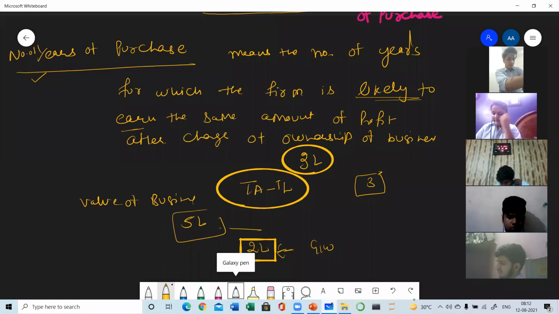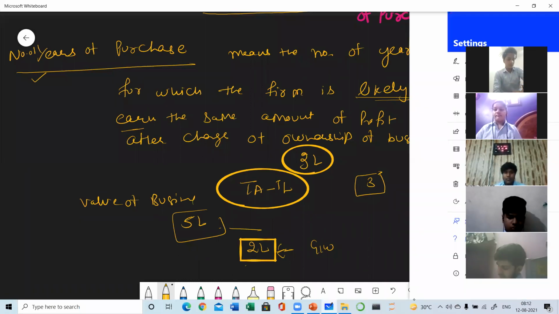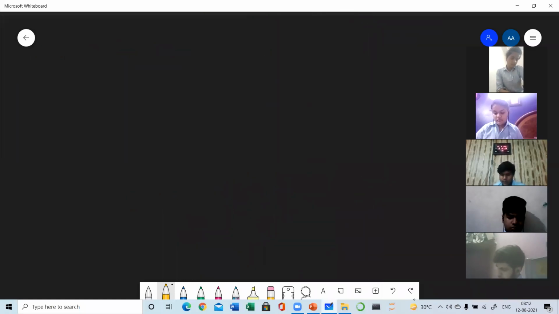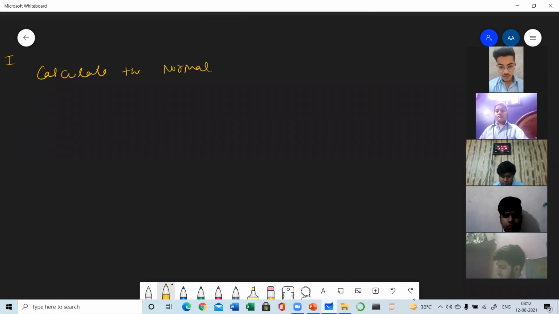Now, please write down the steps. What steps need to be followed to calculate the average profits? Write down. Step 1, calculate normal profits. How can the normal profits be calculated?